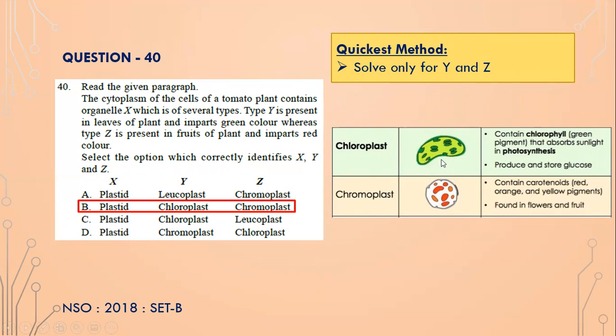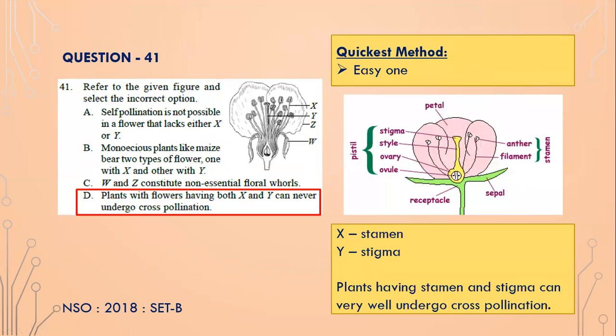Chloroplast contains chlorophyll, a green pigment that absorbs sunlight in photosynthesis, and it produces and stores glucose. And chromoplast is what gives the fruits and flowers their colors. It contains carotenoids, which are red, orange, and yellow pigments, and they are found in flowers and fruit, isn't it? So Z is chromoplast, Y is chloroplast, and both are plastids. Okay, refer to the given figure and select the incorrect option, isn't it?